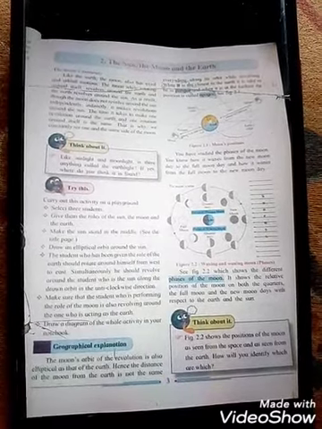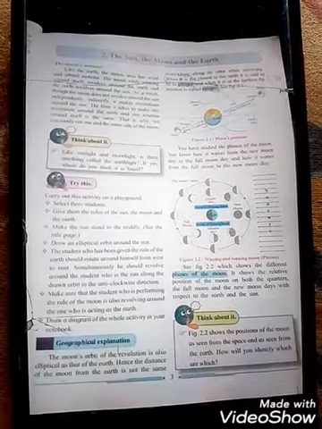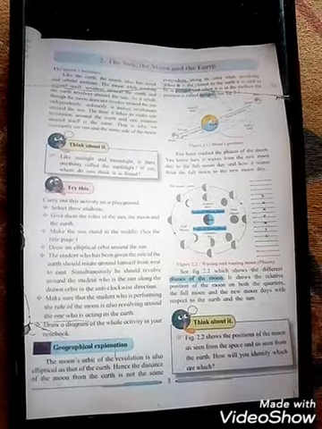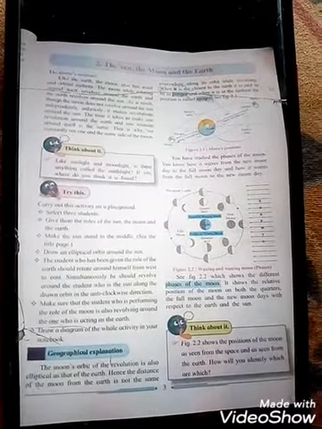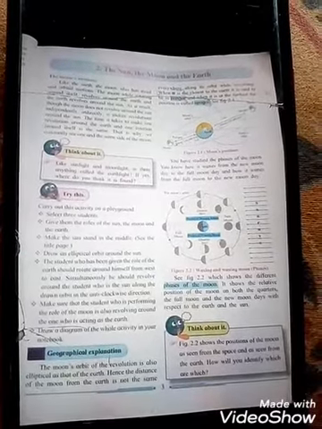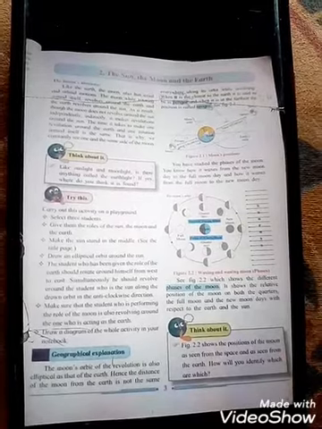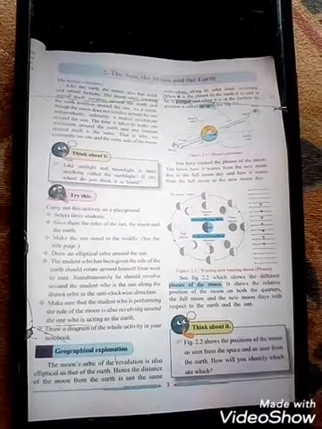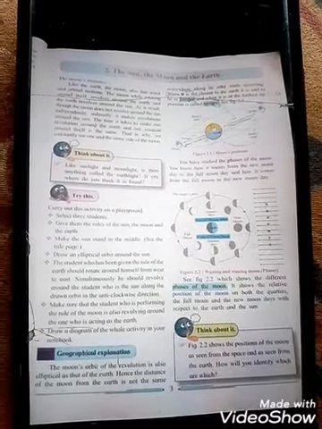Understood what the phases of the moon are? In this way, with the help of the sun only, earth is getting the light. And from the earth we are seeing the moon day by day, how after the new moon day the moon started increasing, and one day it is the full moon day, that is Purnima. After full moon day the moon started to decrease, and after new moon it started to increase. You have to understand this. Understood? Phases of the moon.